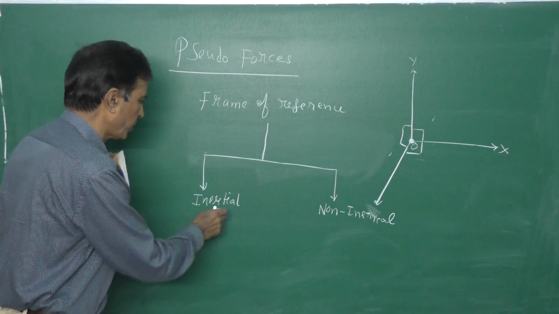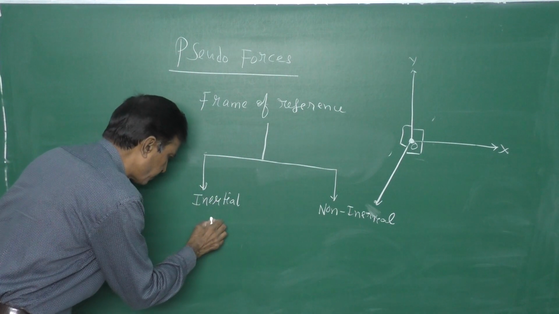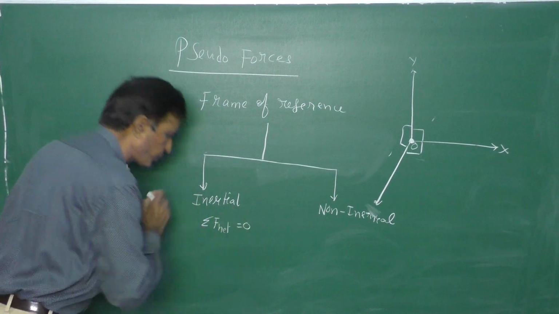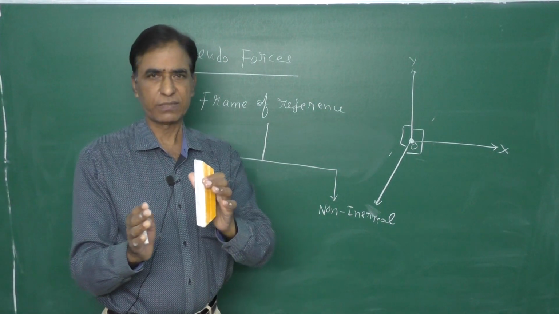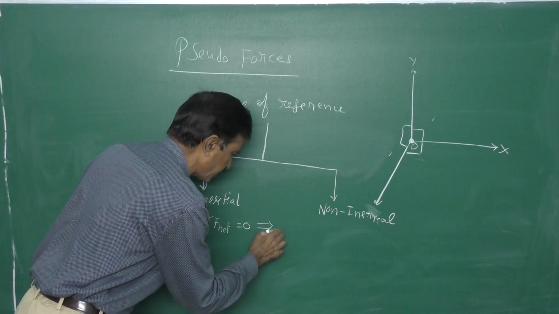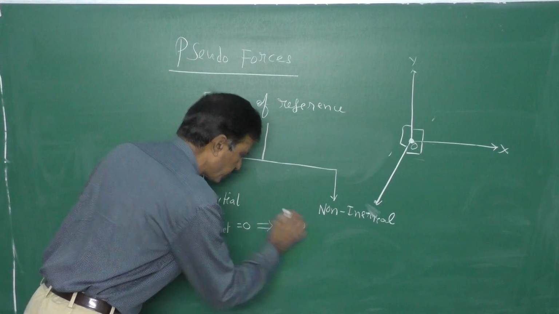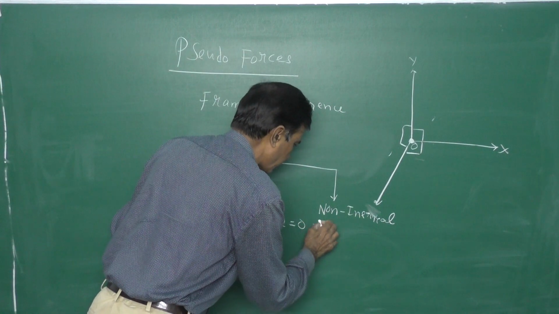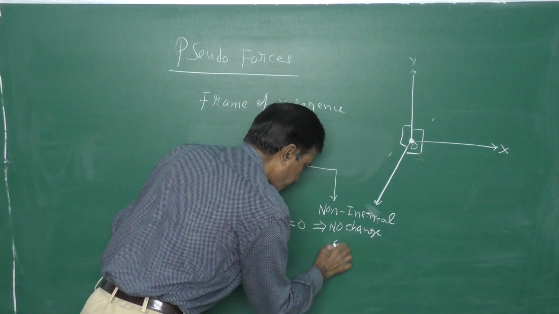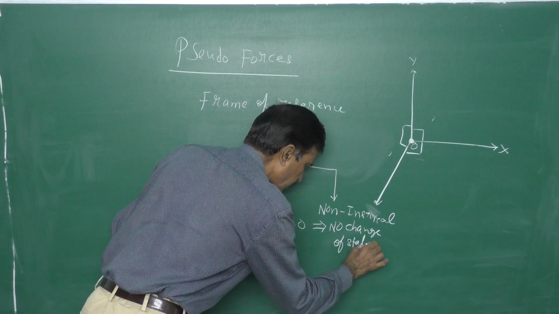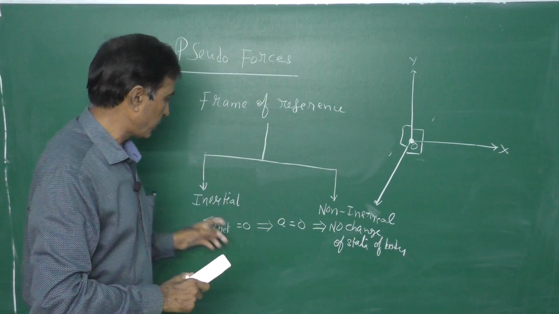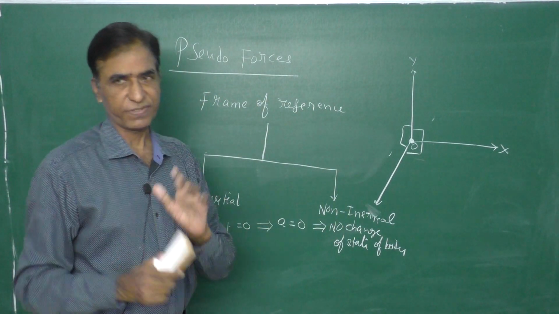So in an inertial frame, if sigma F net, the sum of external forces, is equal to 0, then the acceleration of the body is 0, that is a equal to 0, and that implies no change of state of the body. That's why we call this an inertial frame of reference.